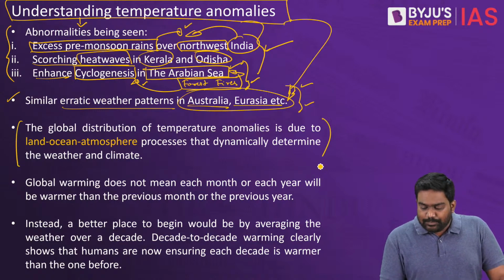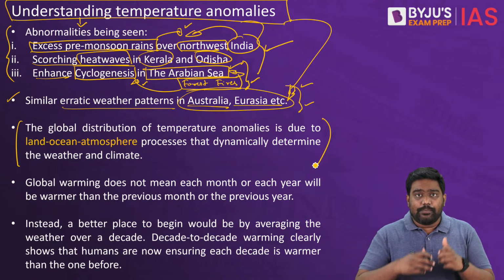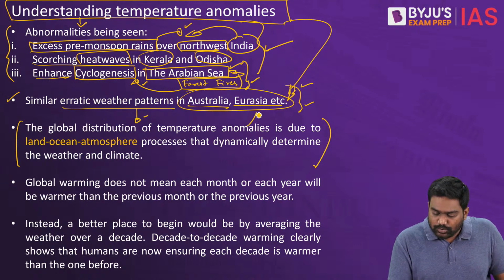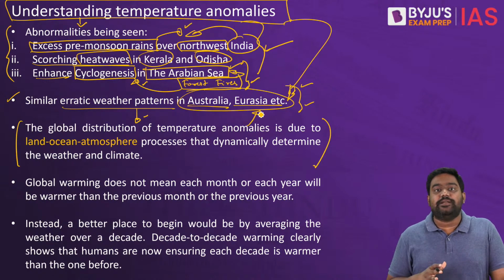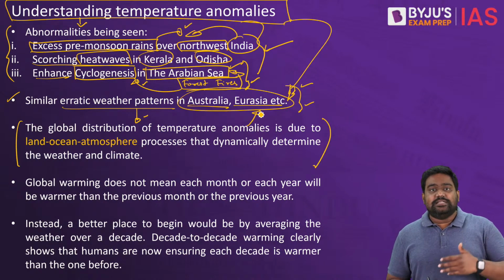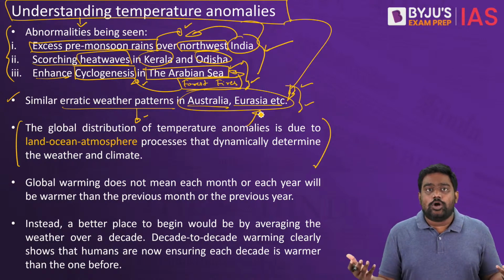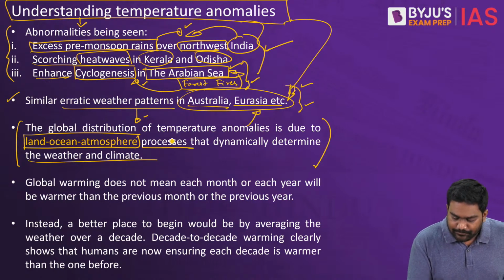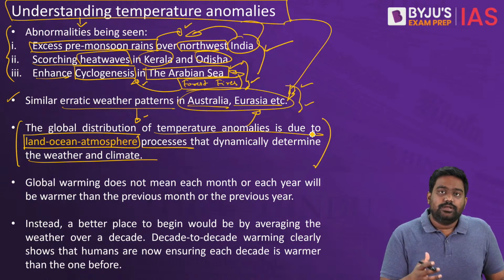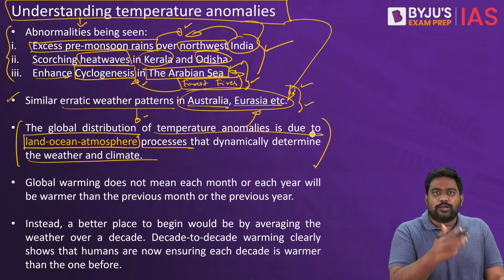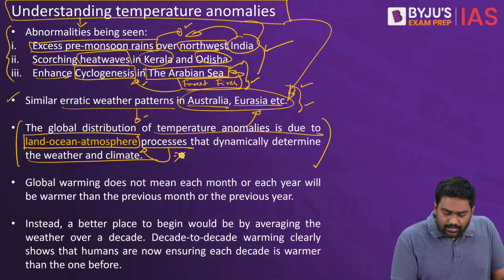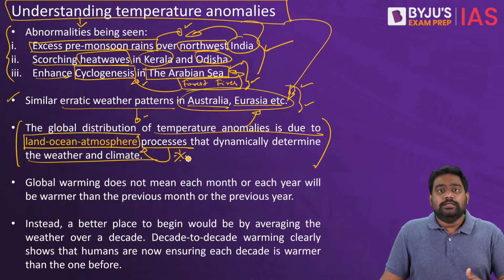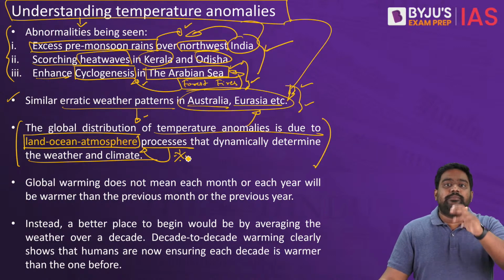Alright? So understanding and appreciating these processes is very important. Developing a scientific understanding is important. So we pay attention to climate action. We pay attention to reducing emissions, taking the right measures to tackle climate change. So please remember, the weather that we all experience, the climate that we experience in the long run, it's all a result of the interaction between land, ocean and atmosphere. These processes, the natural biogeochemical cycles, the carbon cycle, water cycle, and the oceanic currents, the wind currents, right? The interaction between land, ocean and atmosphere. It is these processes which produce the weather and climate that we experience.